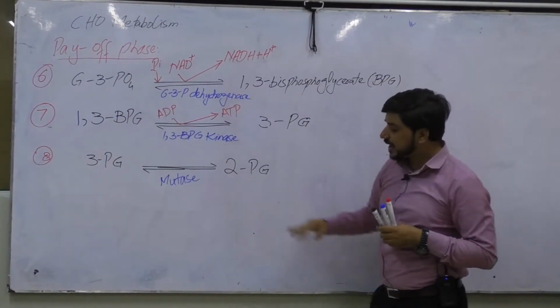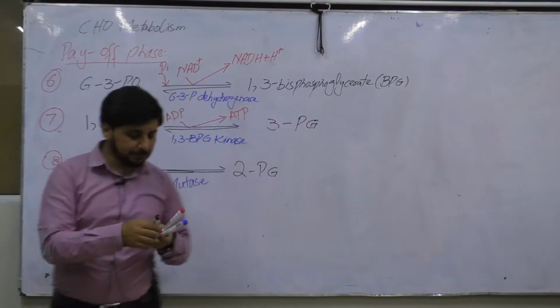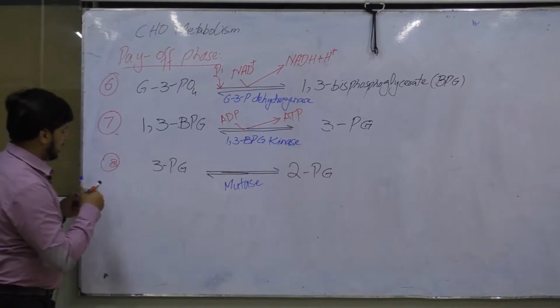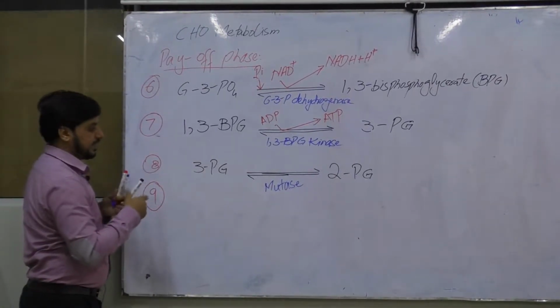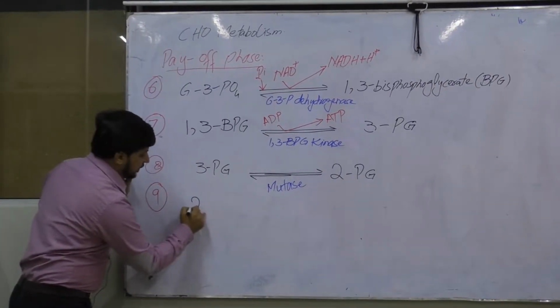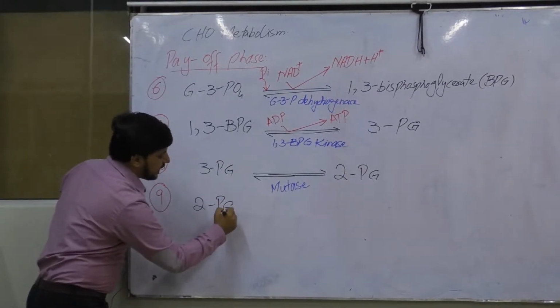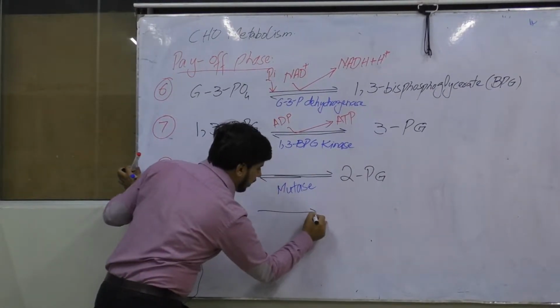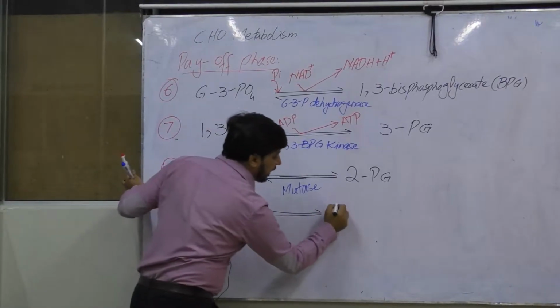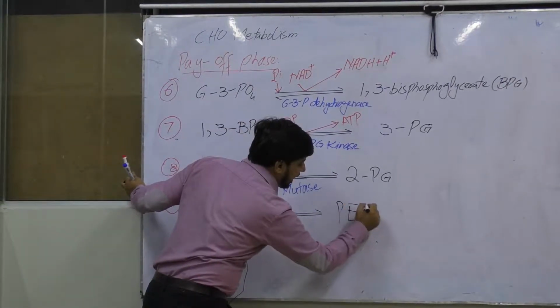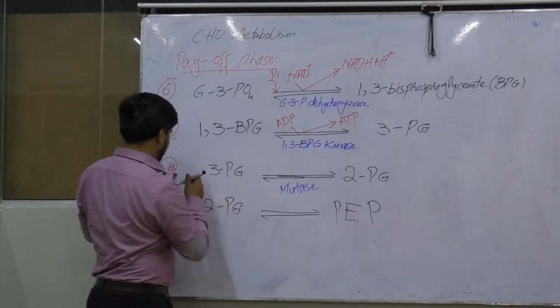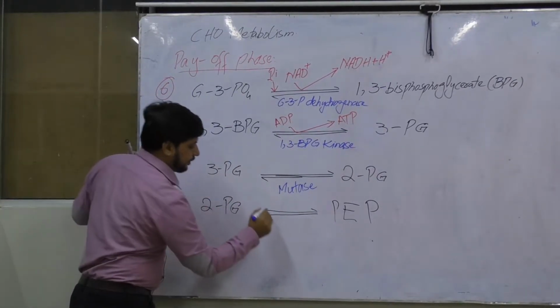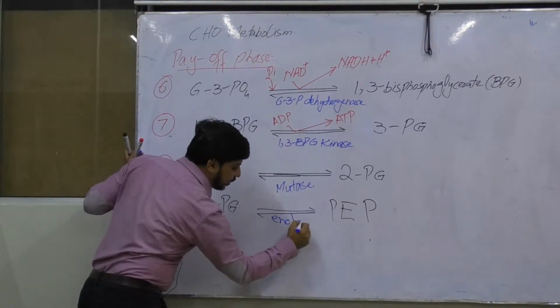So in the next reaction, what will happen? That is reaction number 9. In the next reaction, this 2-phosphoglycerate will be converted into an alcoholic molecule which we name phosphoenol pyruvate, and the enzyme involved will be enolase.